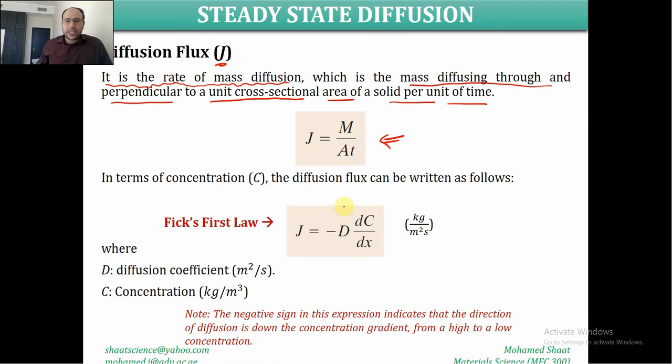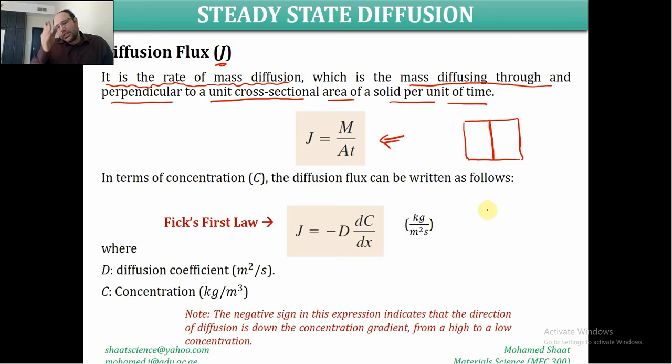So this is the definition, and this is the mathematical expression of the diffusion flux. It is the mass that is going to be diffused through and perpendicular to a cross-sectional area of a solid part. For example, assume that you have a solid material, and let us choose one line. This is like a plane.